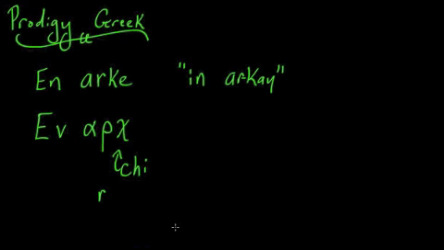So we have alpha, rho, chi, and eta. And this looks like an N kind of, except it's where we get the letter E. This is a long E. What that means is it's epsilon plus epsilon, or E plus E. But instead of writing alpha, rho, chi, epsilon, epsilon, they use a long E in eta, like that, and that's en-arche. And that means in the beginning.